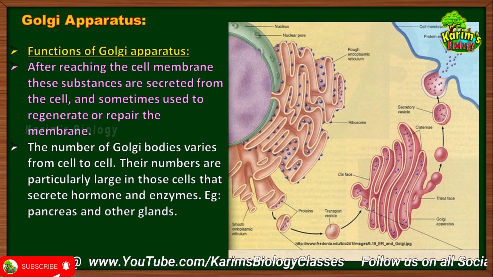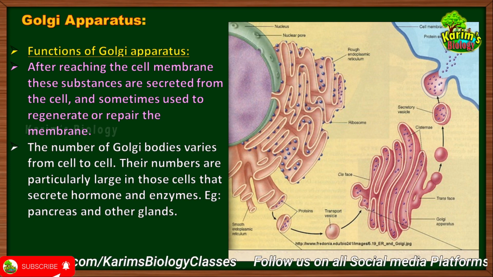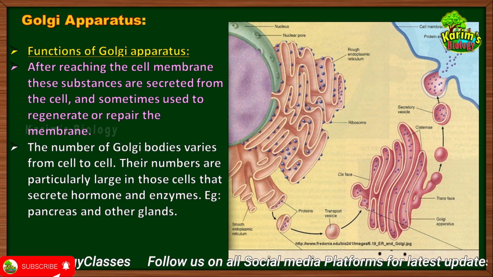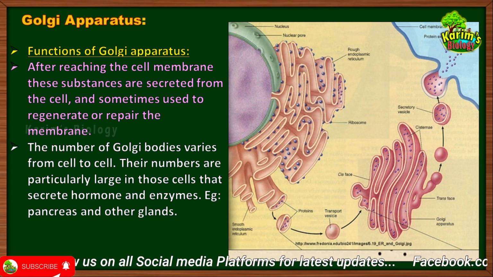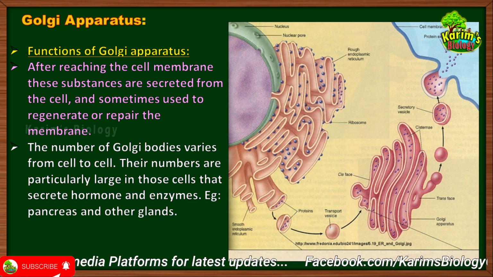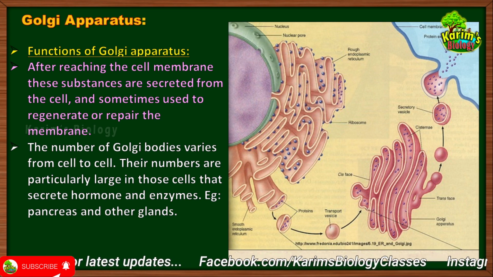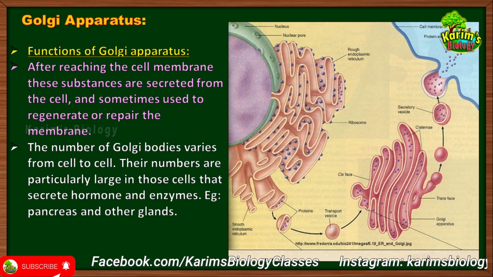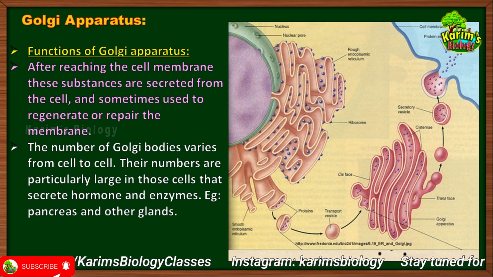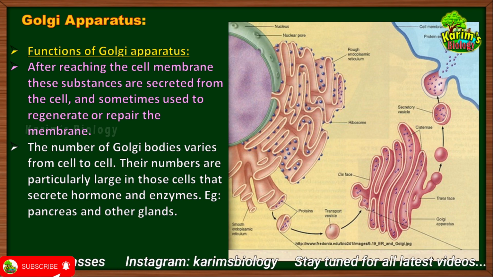That is why the cells present in glands such as the pancreas produce more proteins, and these cells have more Golgi apparatus. This is how the number of Golgi apparatus varies from cell to cell.